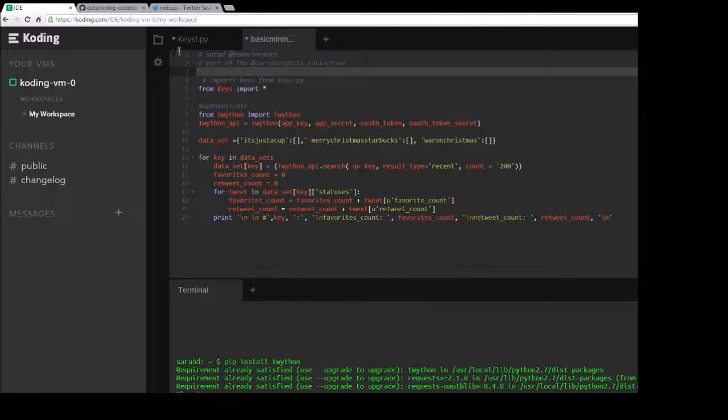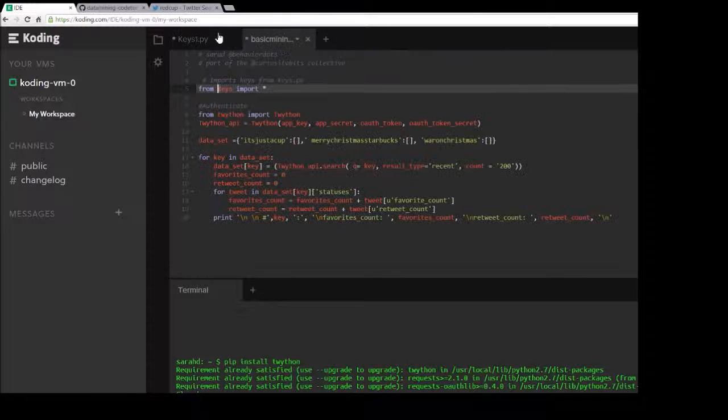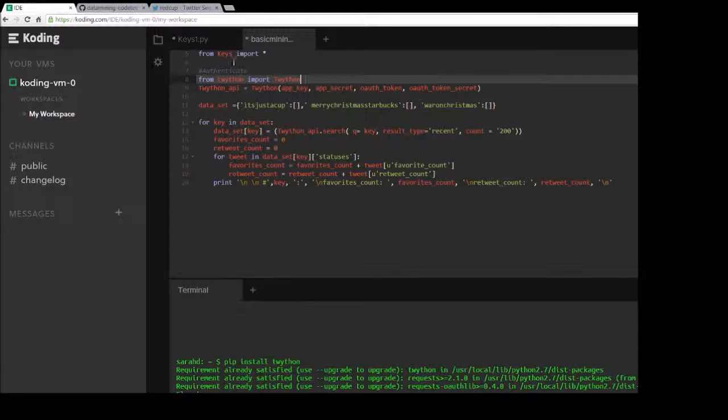The first thing that's happening are just comments saying that I'm Sarah. It's part of the Curiosity Bits Collective. We're importing the keys that we have in your keys. Make sure your K is capital and that each of these are customized with your personal information inside of here. Then we're importing the Twython package. We're saving our keys to the Twython API so we can validate.